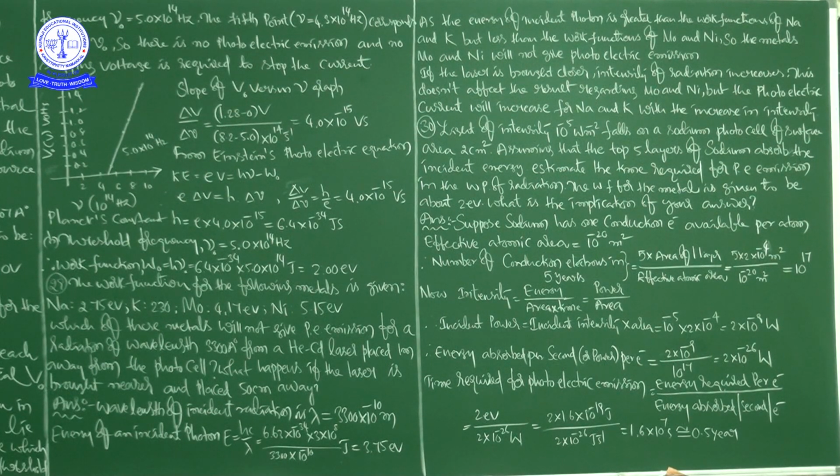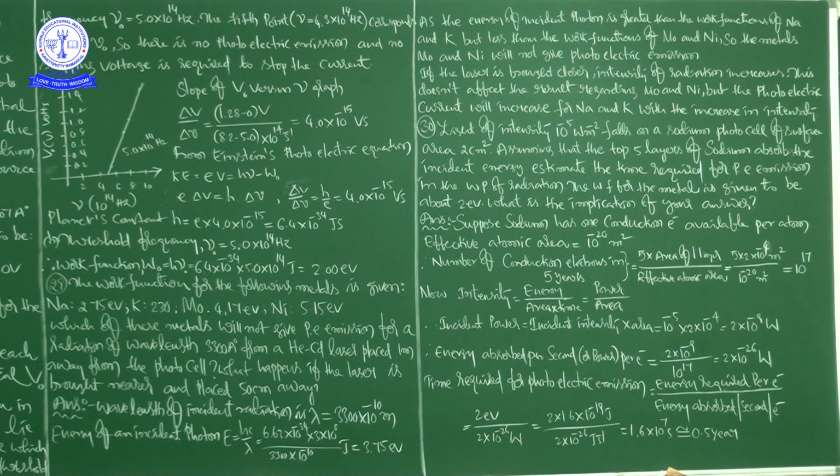So in this problem we calculated two things, A and B. A is to determine the value of Planck's constant, which we determined. Next, B is to estimate the threshold frequency and work function for the material. Next question, question number 29.